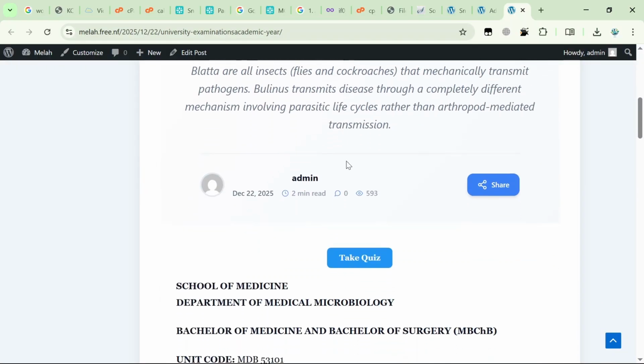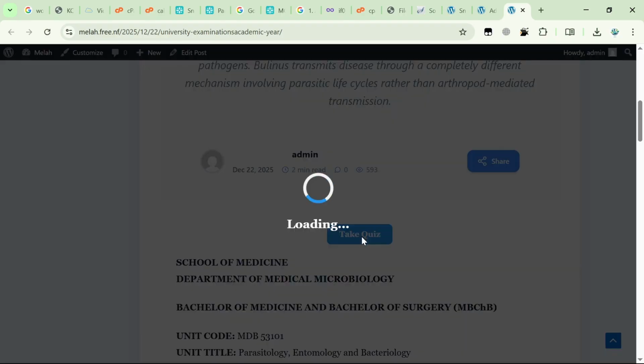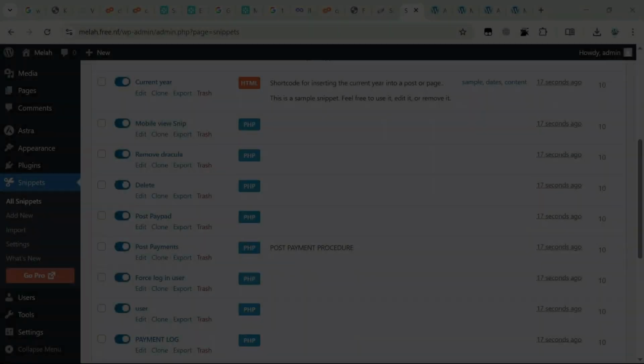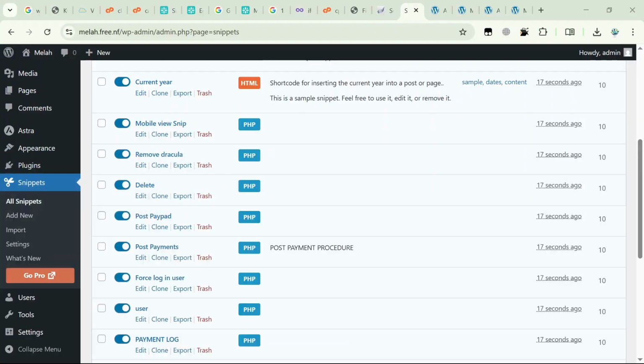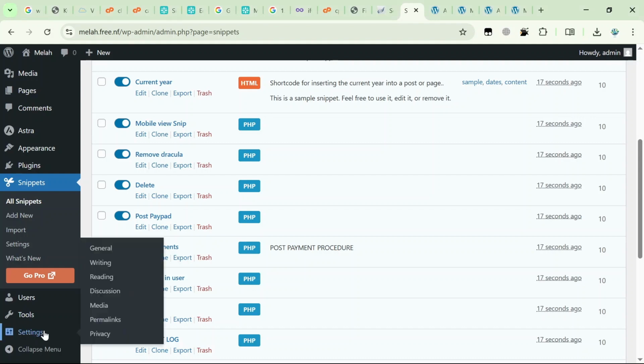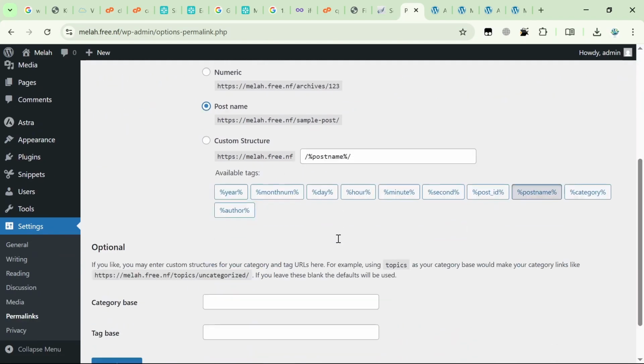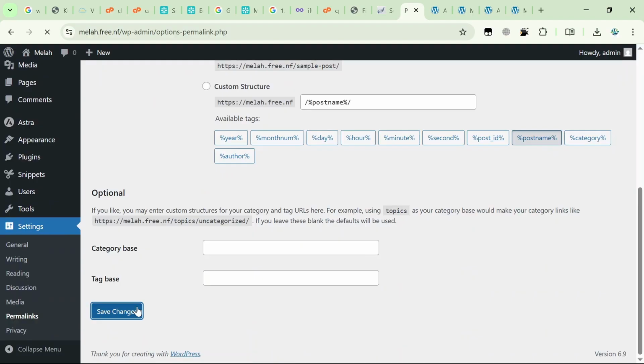Get it? Now this button, when you click at it, currently it's not functioning. It will take us to a page that doesn't exist. Now here's the tricky part. So it's important that you change the permalinks for this particular site. You put it to post name, then you save.